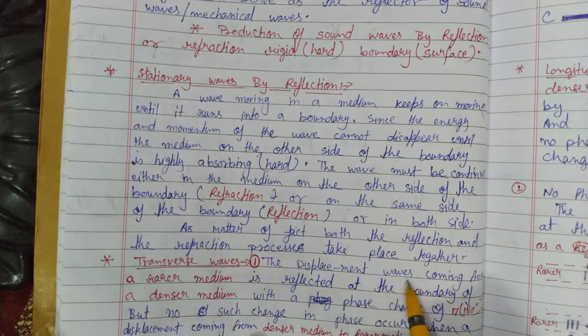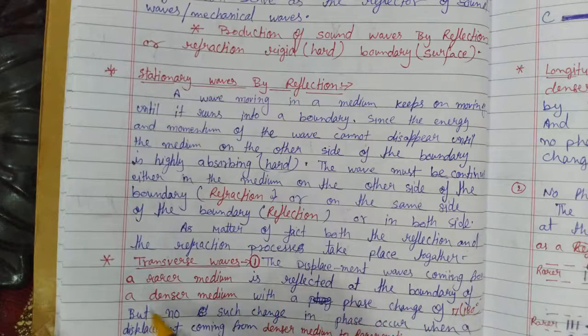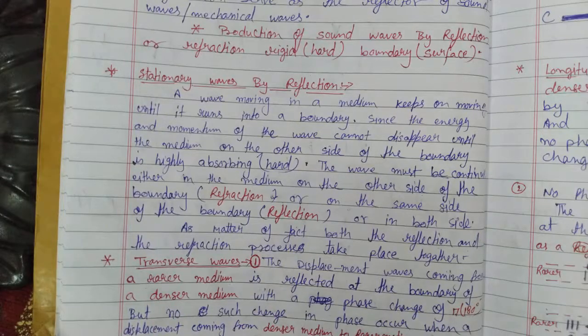The displacement coming from a rarer medium is reflected at the boundary of a denser medium. Okay, if we have two types of medium, one is rarer and another is denser in comparison to the first medium, then we say that the second medium is a harder or rigid medium.